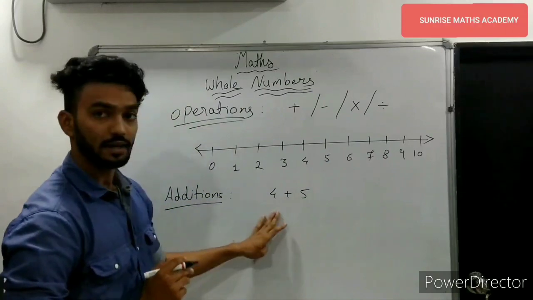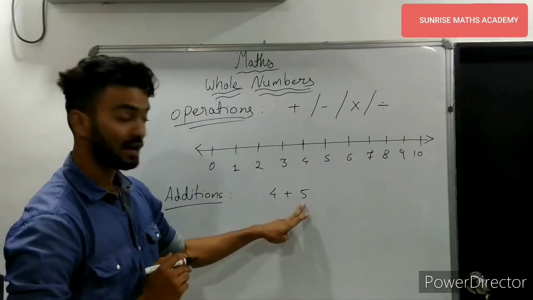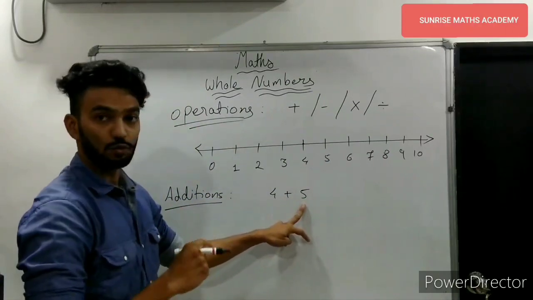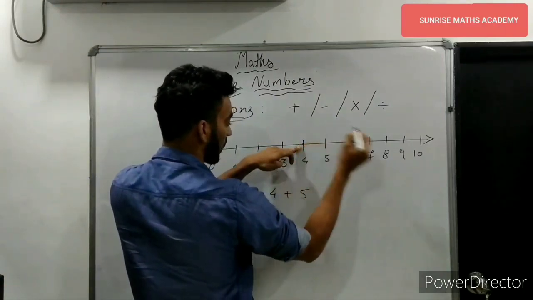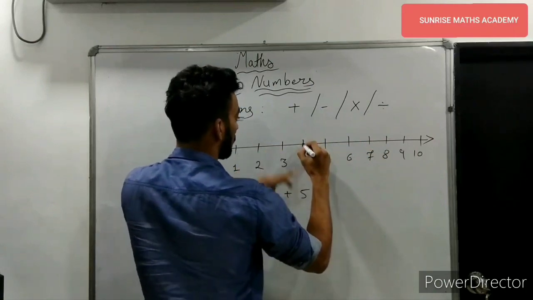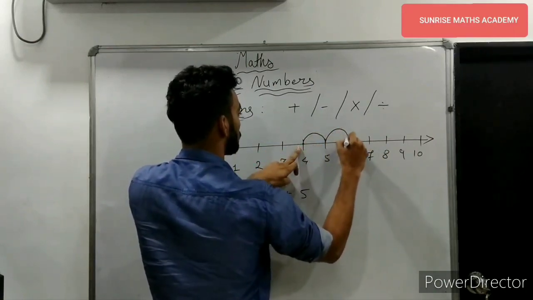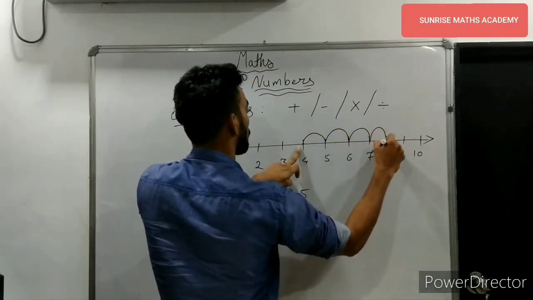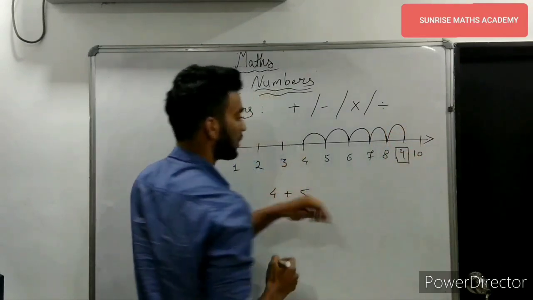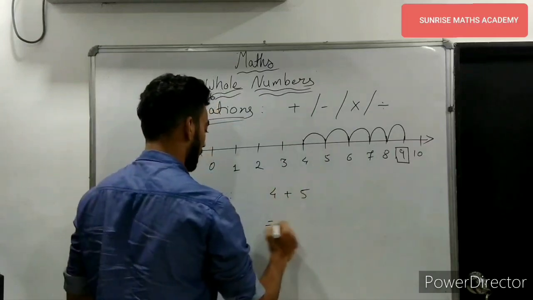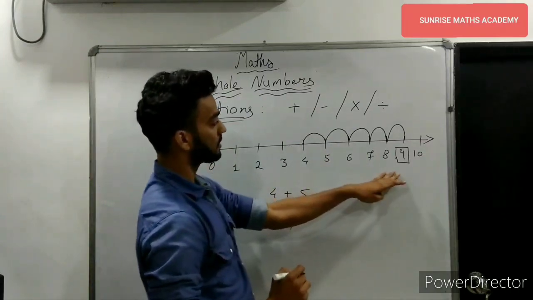Now, we have to add 5. When we add, we have to move to the right side. So from 4, we move to the right 5 steps: 1, 2, 3, 4 and 5. The final value that we get is 9. That's the answer. 4 plus 5 is 9.